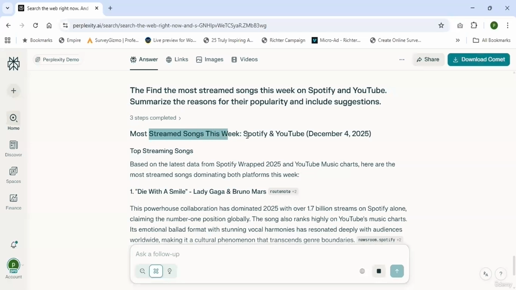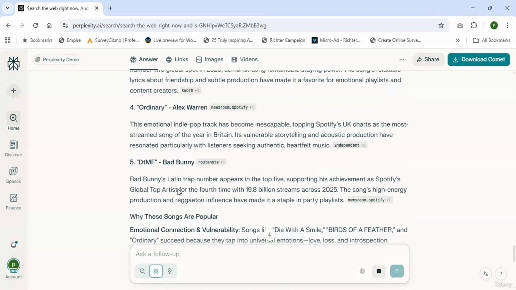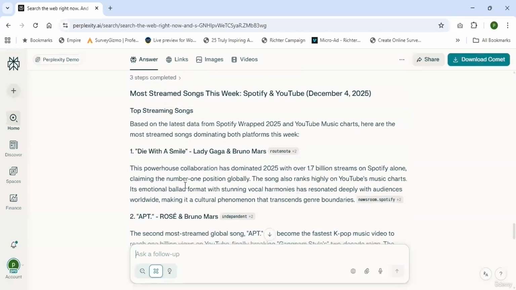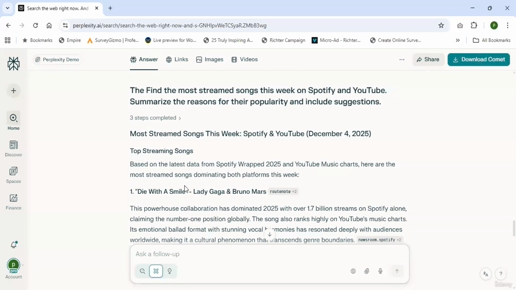So here are the most streamed songs this week on Spotify and YouTube. The first one is Die with a Smile. The second one is APT, Rose and Bruno Mars. So third, fourth. By using deep research, it's generating the best performing songs on Spotify and YouTube. It's a very minute thing, but it's generating with clear data.